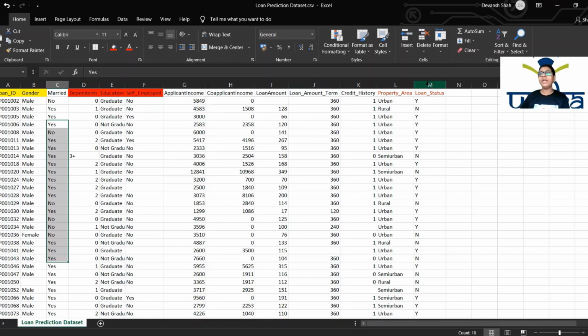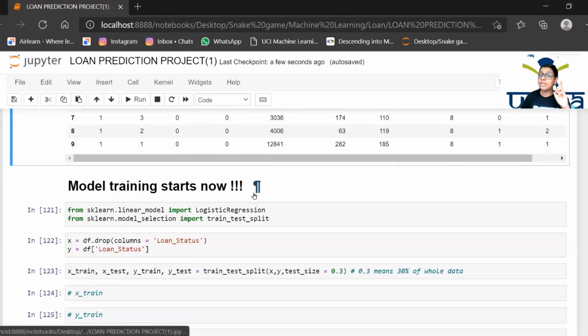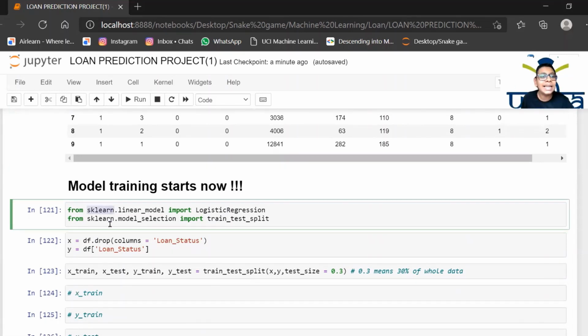Great. Now what we need to do is the most important thing, to predict the loan, whether the loan is passed or not. So that's where our model comes into work. Again from sklearn, and here you have linear model, and from that you have imported logistic regression. This has many other attributes like linear regression, logistic regression CV, and a lot more. You would need a full hour to learn all this.